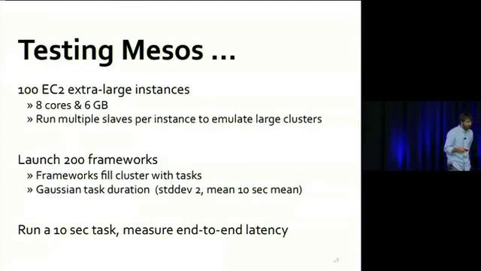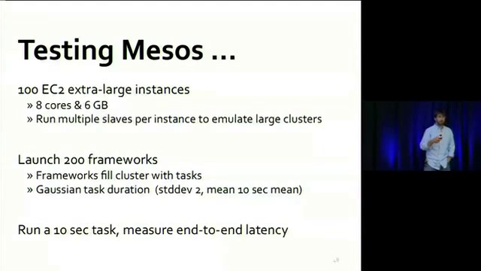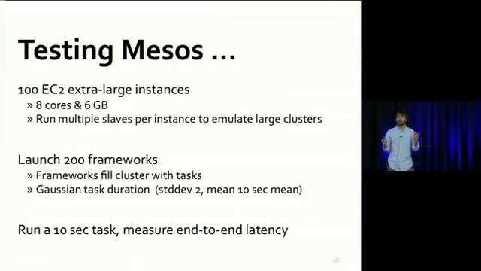Okay, so for the next couple slides, I'm going to describe the experimentation we did. Just to give you some background, what we did here was we used 100 extra large EC2 instances. These are 8 cores and 6 gigabytes. And what we did was we really wanted to be able to test Mesos at scale and